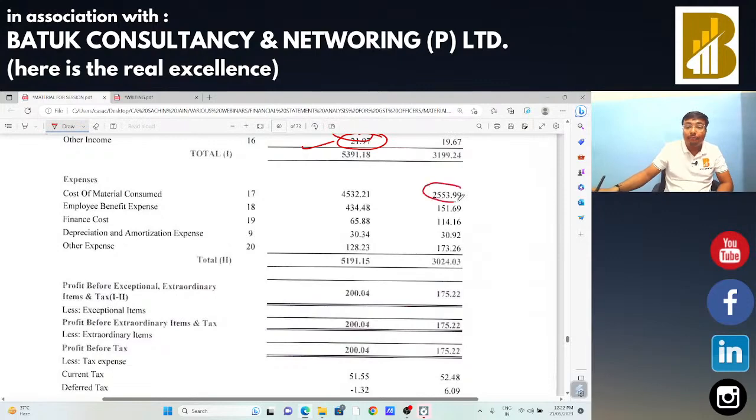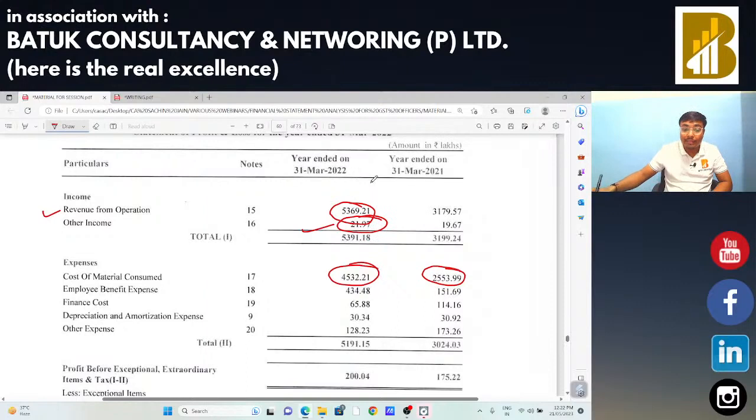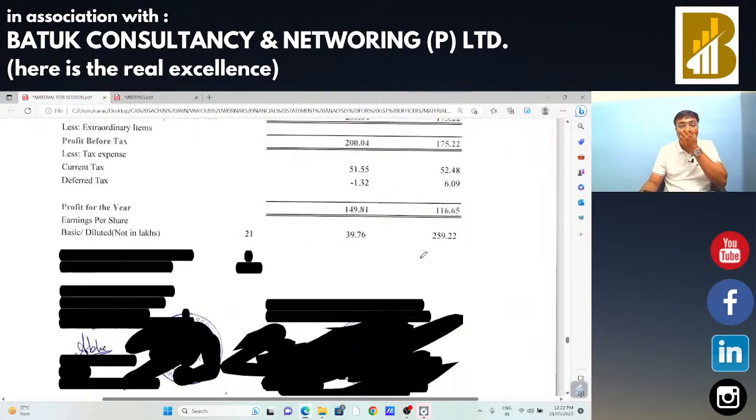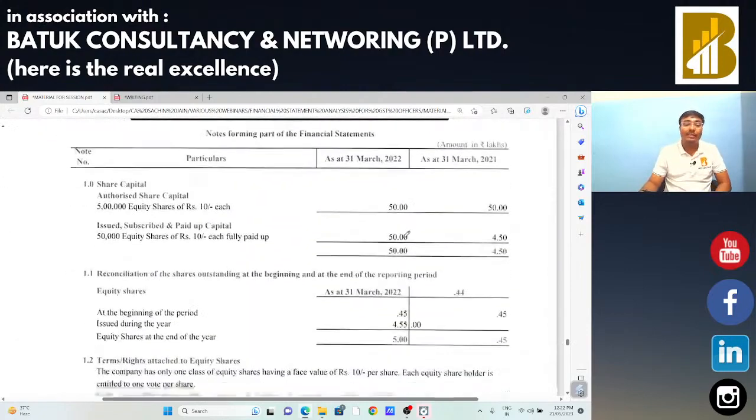Now, last year buying was 25, current year buying is 45. Okay, in that case we are going to check the sales. Also, there is an increase in sales, and with that there is an increase in purchase. That means ratio-wise the situation is okay. We are just going to ask the taxpayer, sir, why is there a huge increase in your sales as well as in your purchase? What is the reason for that? Okay, so by that we are going to analyze the situation.